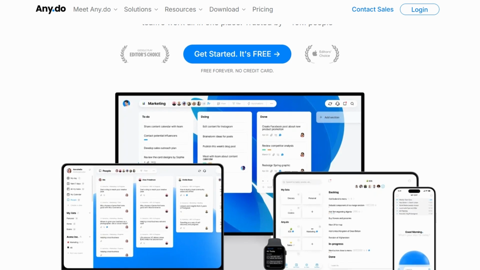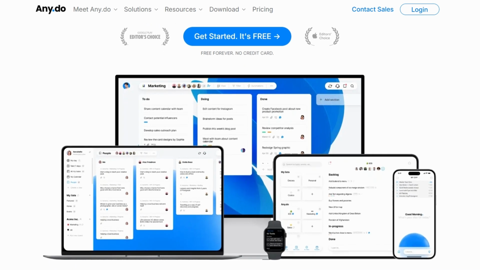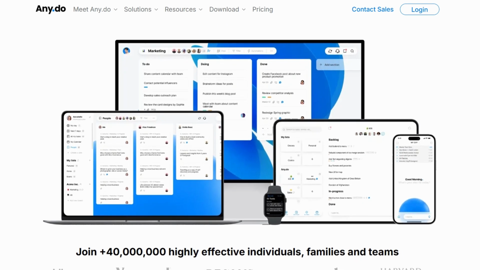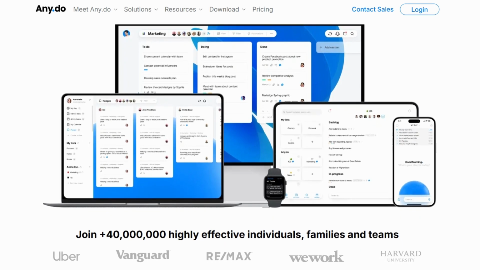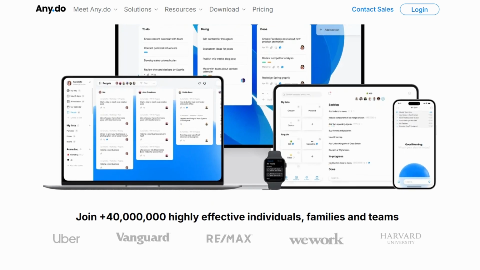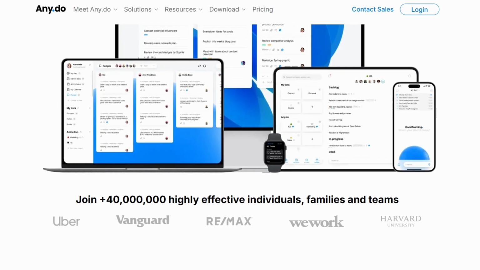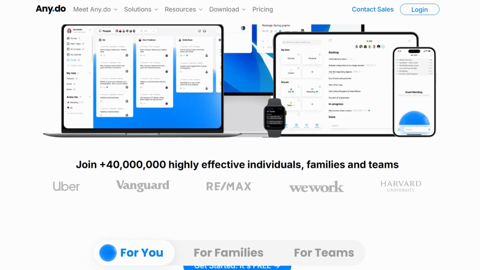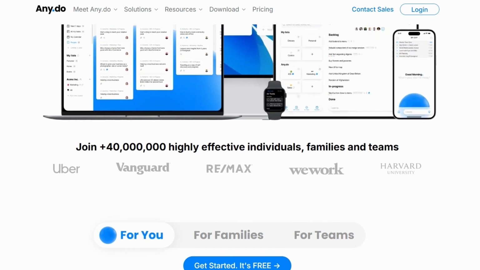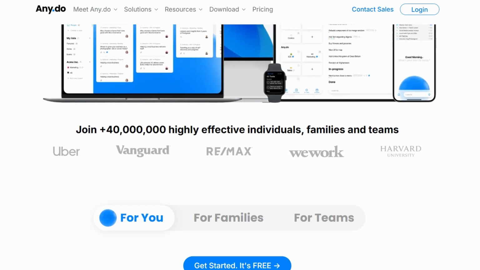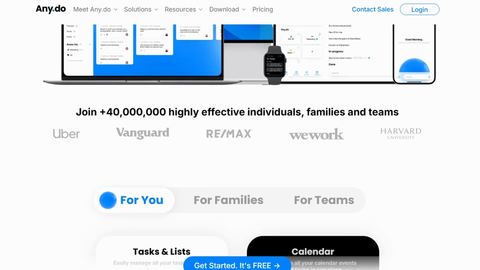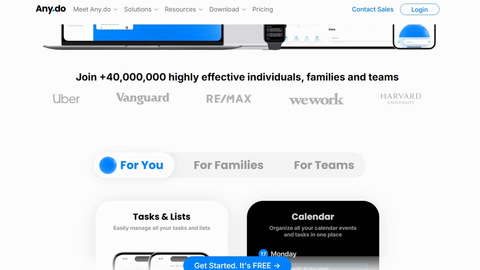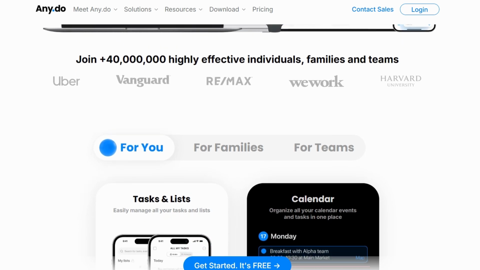Ready? Let's get started. Before diving into the details, let's first explore what Any.Do is all about. Imagine having a personal assistant, but one that's available 24/7 and fits right in your pocket. Any.Do is a powerful platform designed to help you organize your tasks, events, and projects effortlessly, all in one place. What sets it apart is its clean, intuitive interface and ease of use. Whether you're tech-savvy or not, this tool simplifies staying organized without overwhelming you.